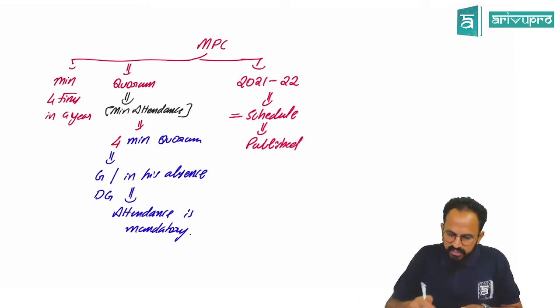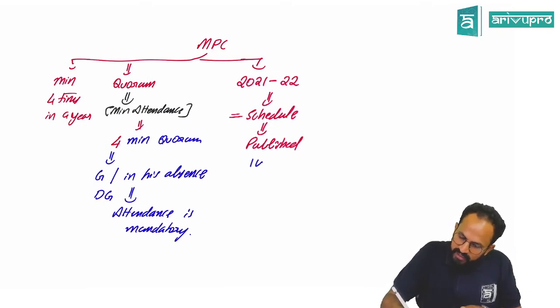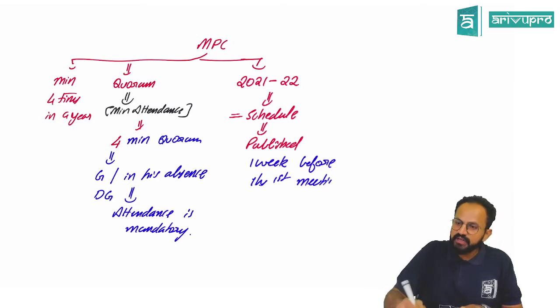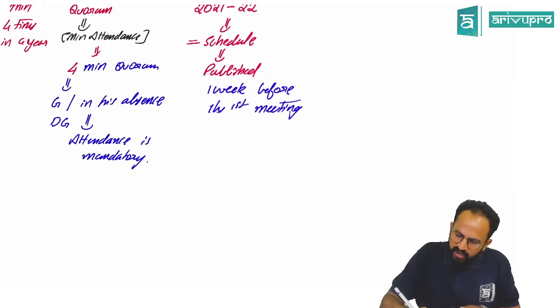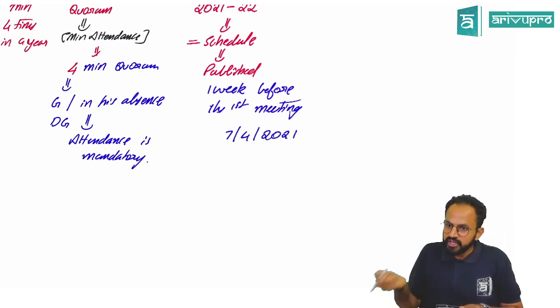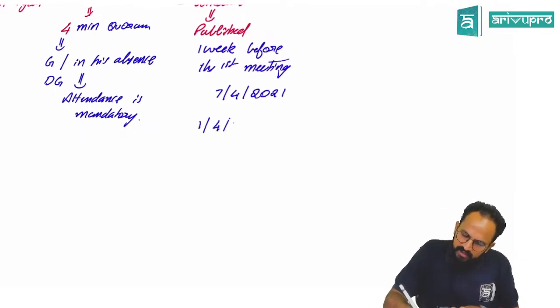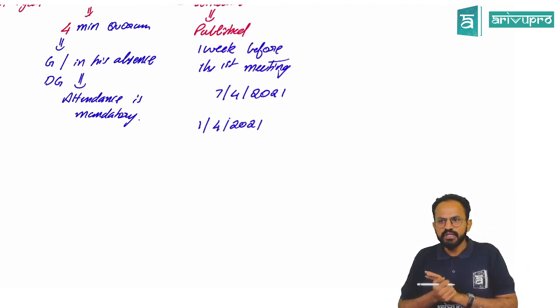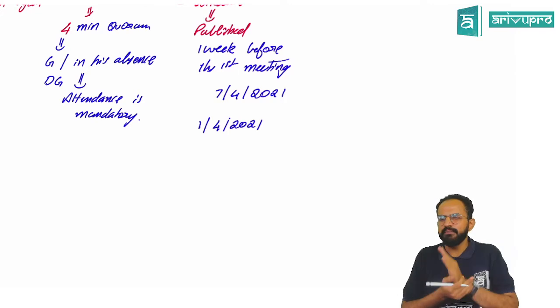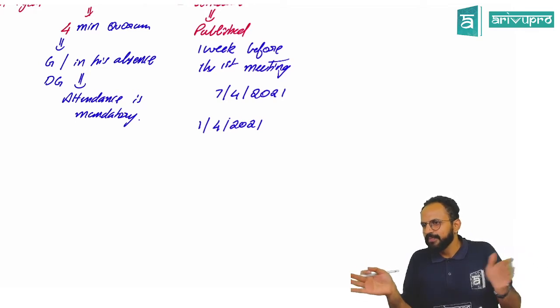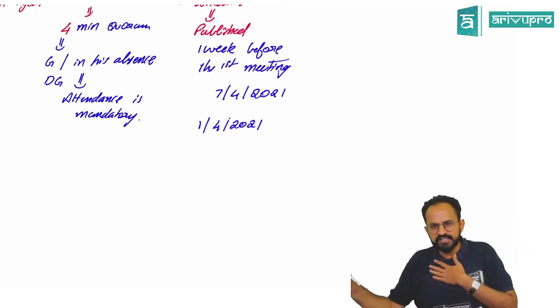Sir, how much in advance? At least 1 week before the first meeting. Sir, assume my first meeting for this year will be on 7th April 2021. So, sir, the entire year's schedule should be ready by 1st April 2021. I've just given you an example, but general policy, the date of the meeting and the date of the notice will be excluded. So you need to take 7 clear days generally, but I've just given you an example.